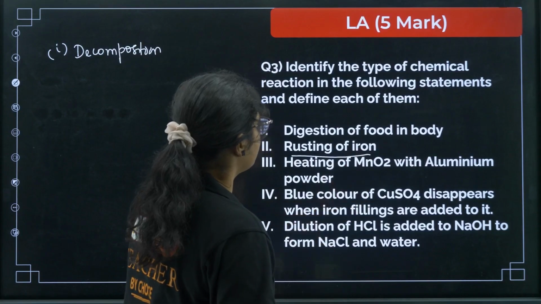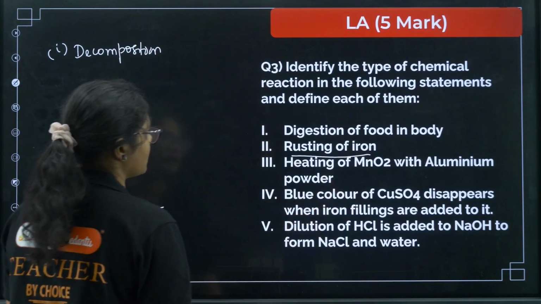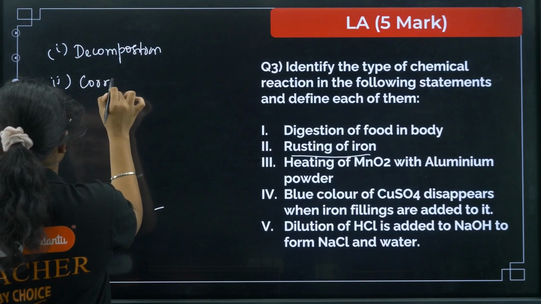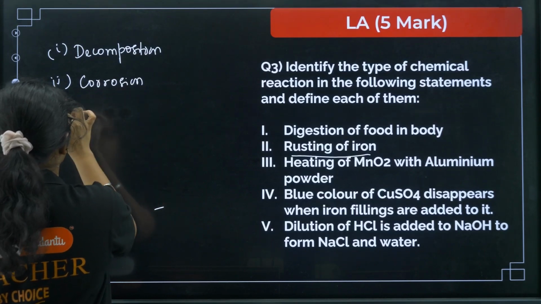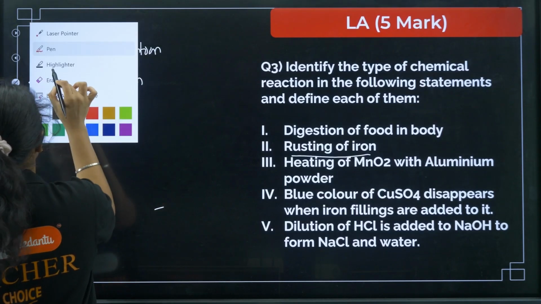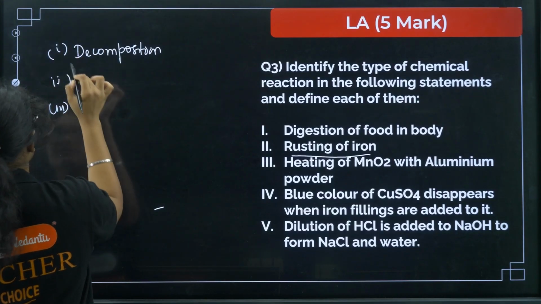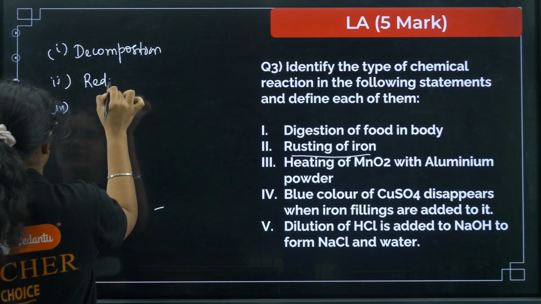Now here it is rusting of iron. So what type of reaction is it? Rusting of iron is a corrosion reaction. Okay. Next, here you can write down, it is an oxidation reduction, or you can just write down redox reaction.